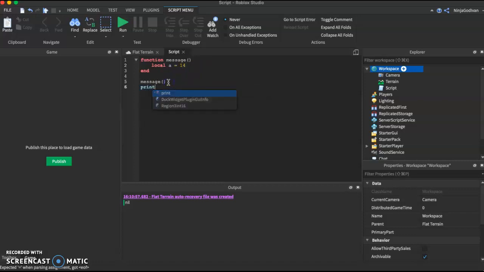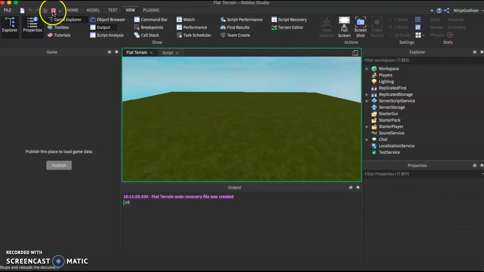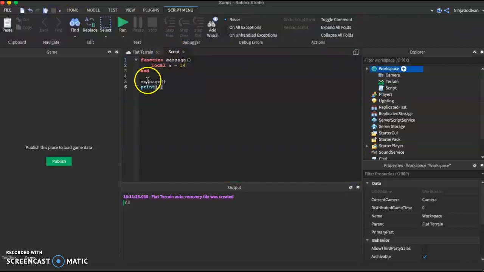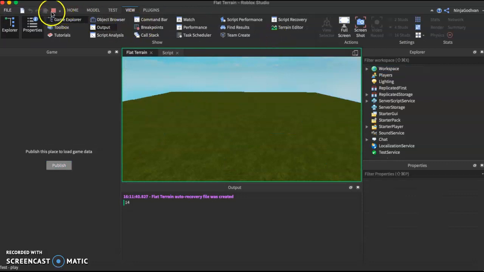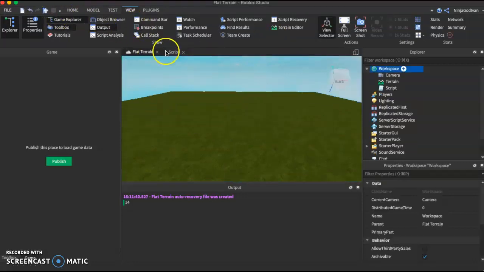Even though you call the function, it's still not going to work. I forgot to call the function, but even though you call the function, it's still not going to work. So the only way to print out local variables is if the print function is inside. So if you run this, we should get 14. Now it returns 14.